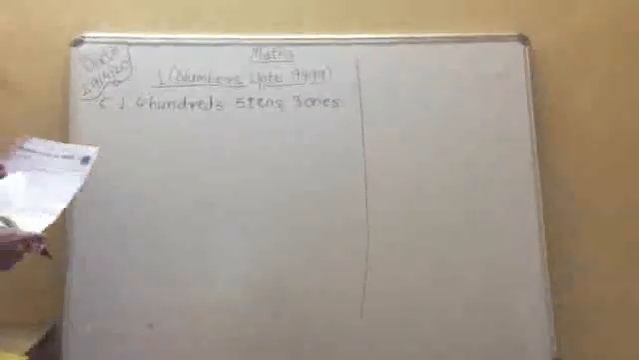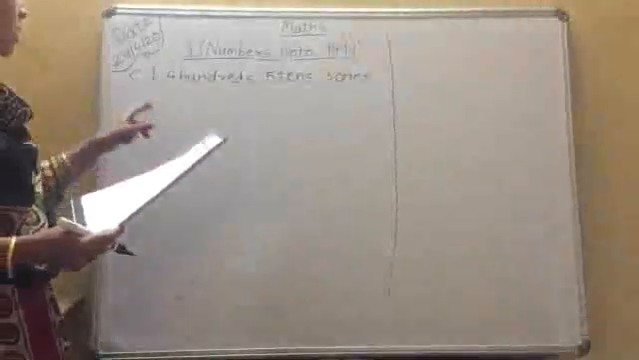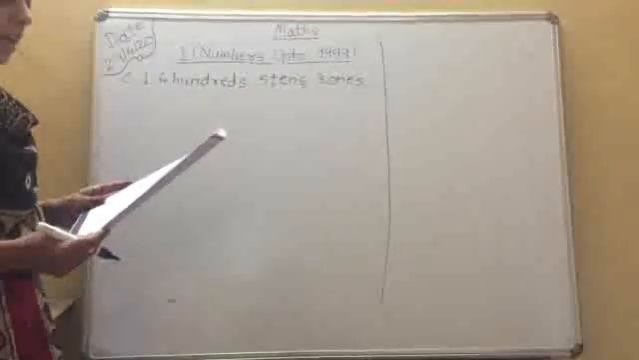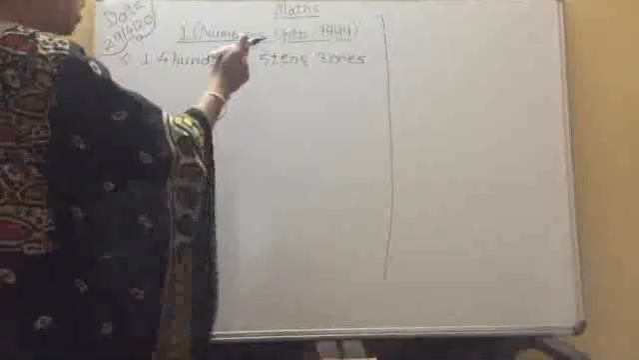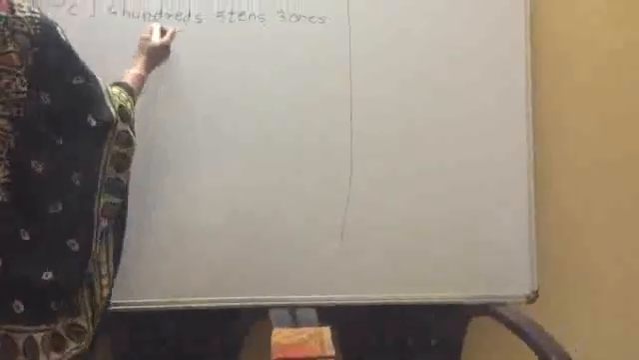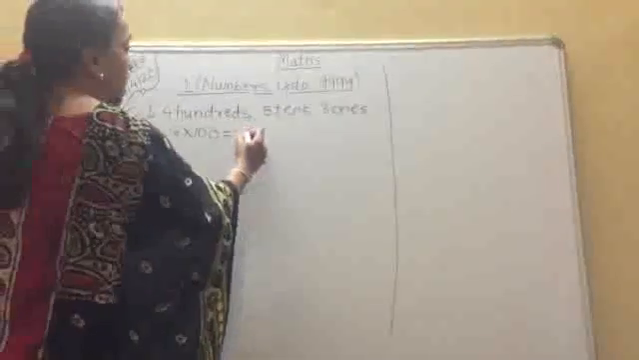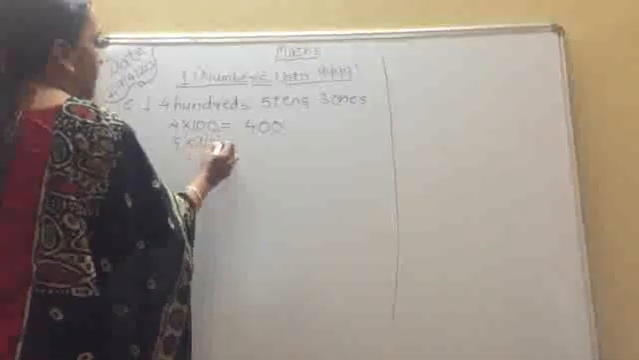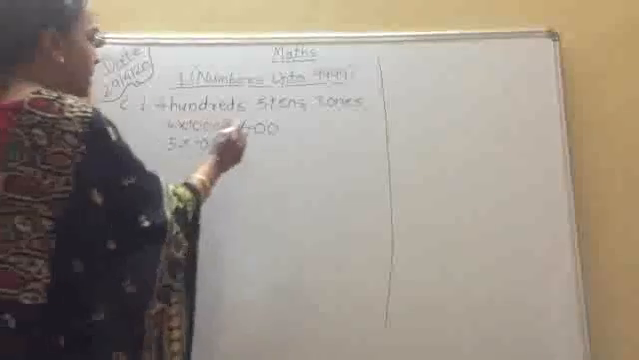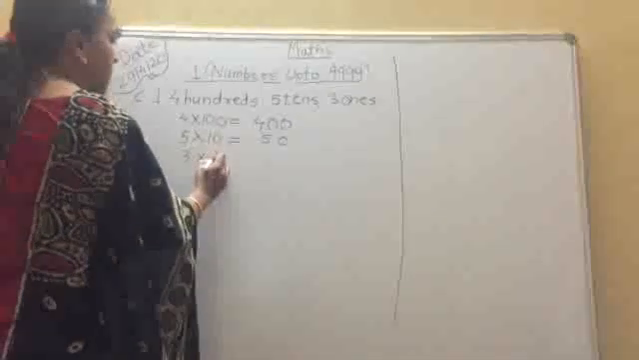See now, how will you solve this? Question number C. Write each of the following numbers in standard form. So what is given here? See now, first question. 4 hundreds, 5 tens, 3 ones. Now, how can we write this all in standard form? 4 multiplied by 100 equals what? 400. 5 tens means 5 multiplied by 10, 10 fives are 50. 3 ones means 3 multiplied by 1.